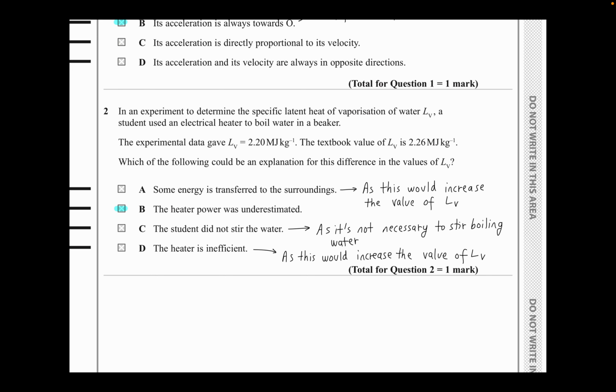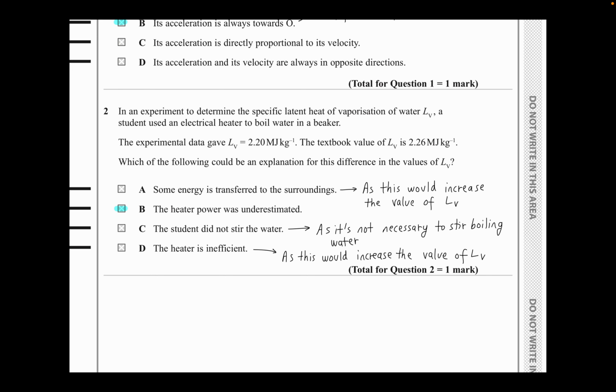Now, this is more like an analysis type question. So what you're going to do in order to score this 1 mark is look at the choices given to you. Some energy is transferred to the surroundings. You're given other choices. Now, remember, this video is just a walkthrough video, and you guys can also look at the mark scheme answers. They're also there, so these are some of the answers provided for the explanation. I'll just try my best explaining them.